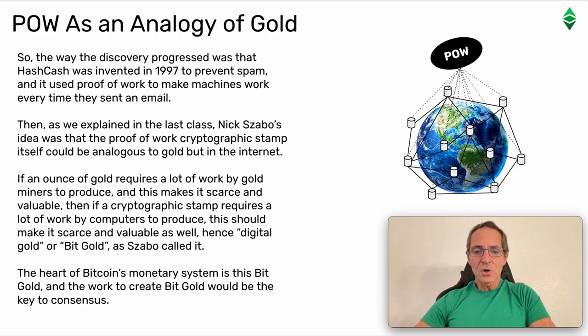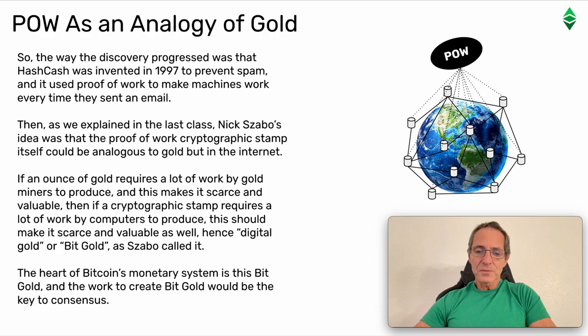If an ounce of gold requires a lot of work by gold miners to produce, and this makes it scarce and valuable, then if a cryptographic stamp requires a lot of work by computers to produce, this should make it scarce and valuable as well, hence digital gold or BitGold, as Szabo called it.